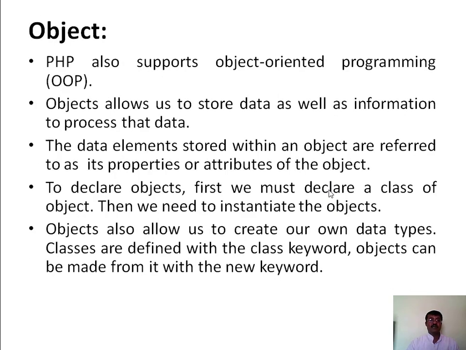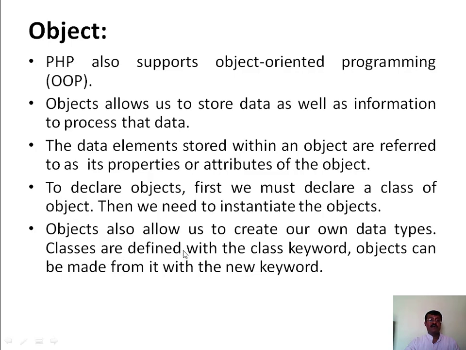Next is the object data type. PHP also supports object oriented programming. Objects allow us to store data as well as information to process that data. The data elements stored within an object are referred to as its properties or attributes. To declare an object, first we must declare a class of the object, then we need to instantiate the object. In PHP, objects also allow us to create our own data types.